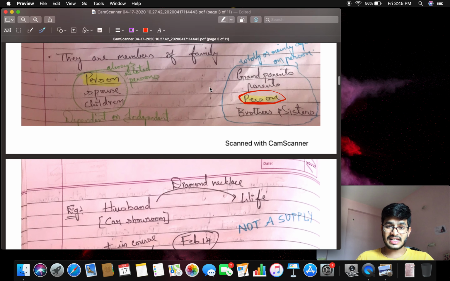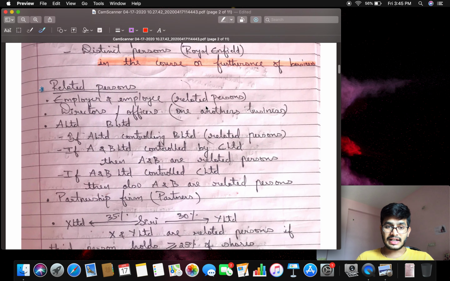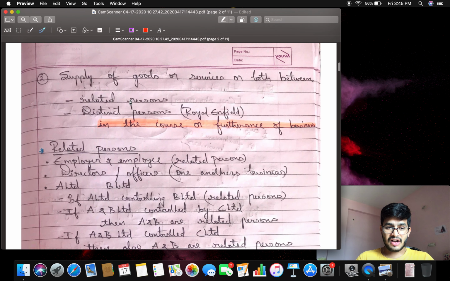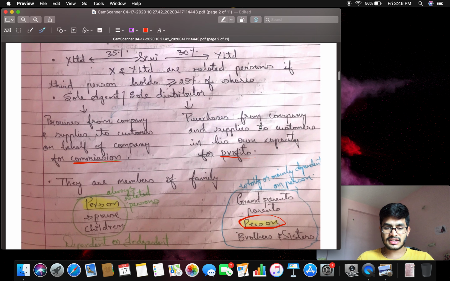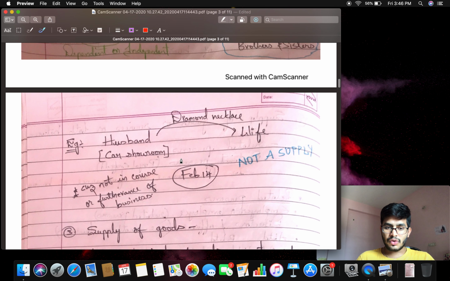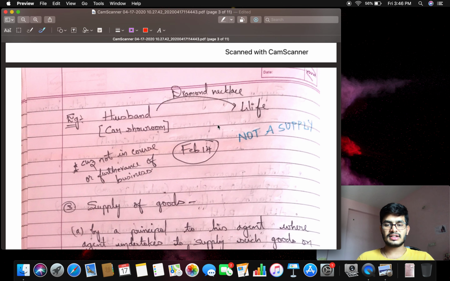Why? What does Section 7(1)(c) speak about? See here, it clearly says supply of goods or services or both between related persons or distinct persons in the course or furtherance of business. Whether it is done in the course or furtherance of business? No, it is not. Why? Madhu's main business is the car showroom. He has given the diamond necklace. It is not in the course or furtherance of business, so it is not a supply.